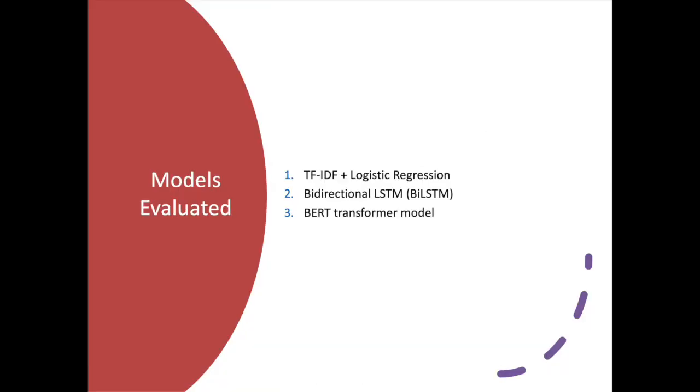Three models were evaluated in this project. First, a TF-IDF plus logistic regression baseline. Second, a bidirectional LSTM, which captures sequential information. And third, a BERT transformer model, which uses self-attention and contextual embeddings.